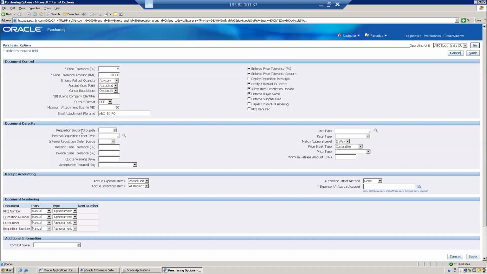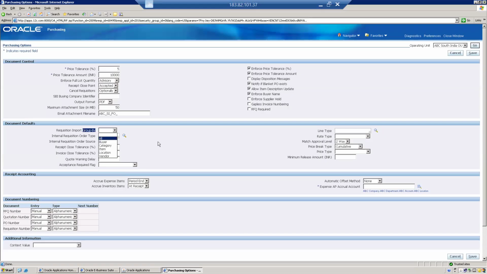Once the data is there, how do you want to import it? That is the option here. Now we understand how the data will come into the interface table. Now, import group by: how do you want to group? Based on item, supplier, buyer, category, or vendor. Vendor means supplier, the same thing. Or based on the location you want to import, or if you choose all, based on all conditions.